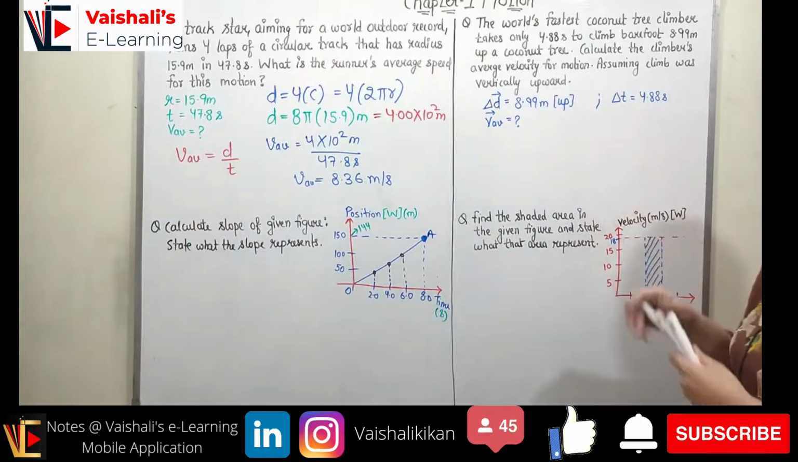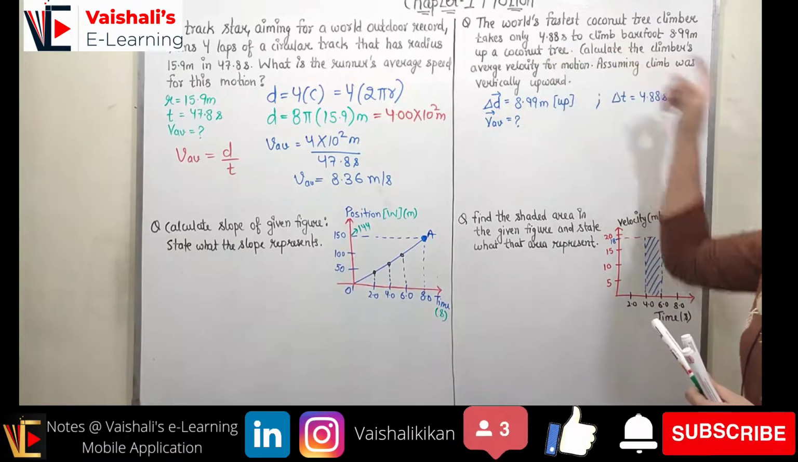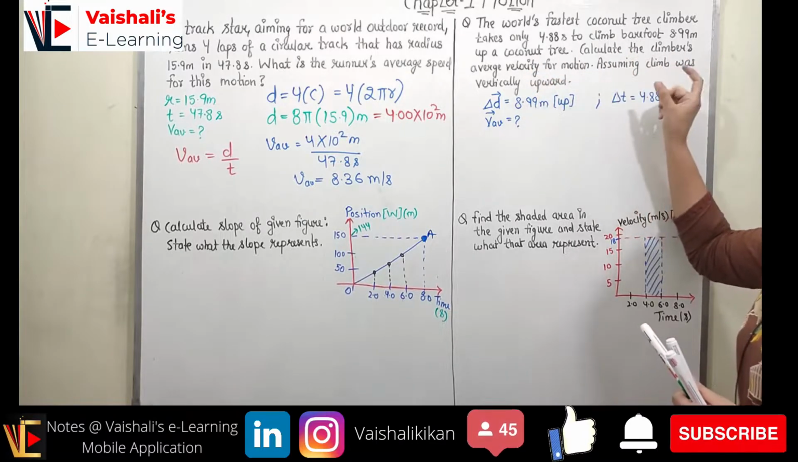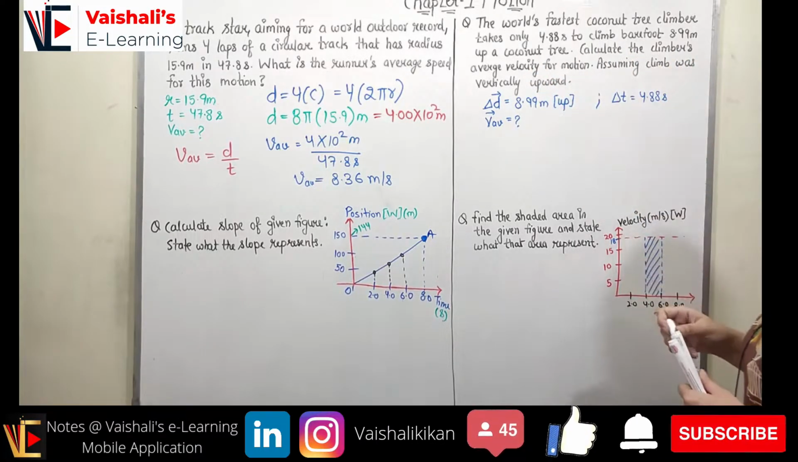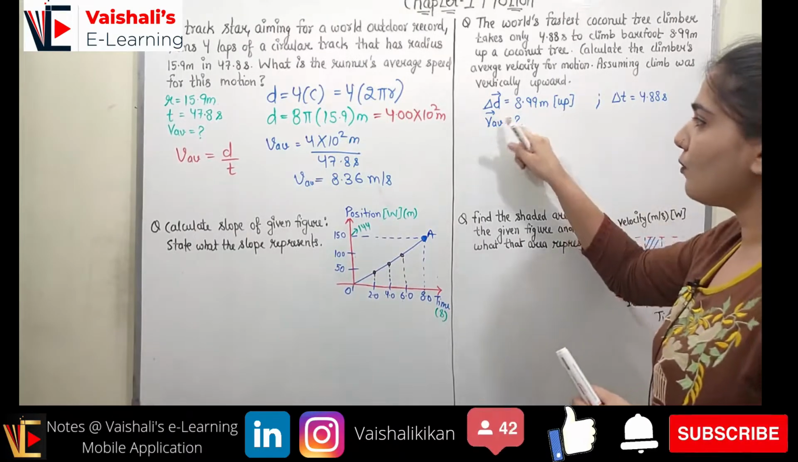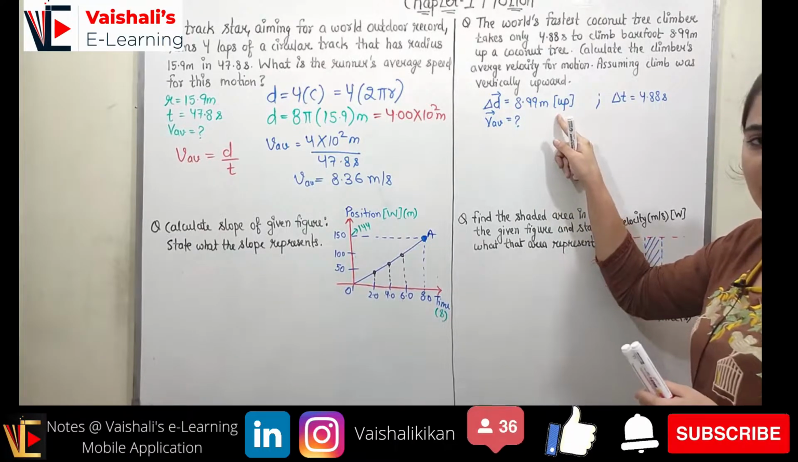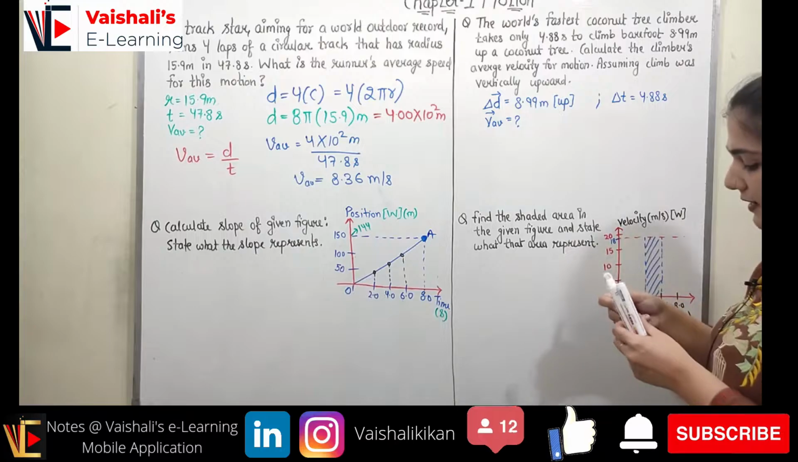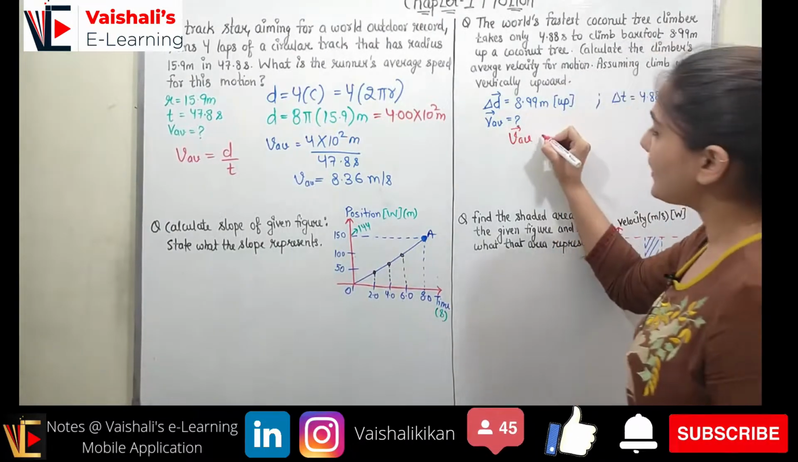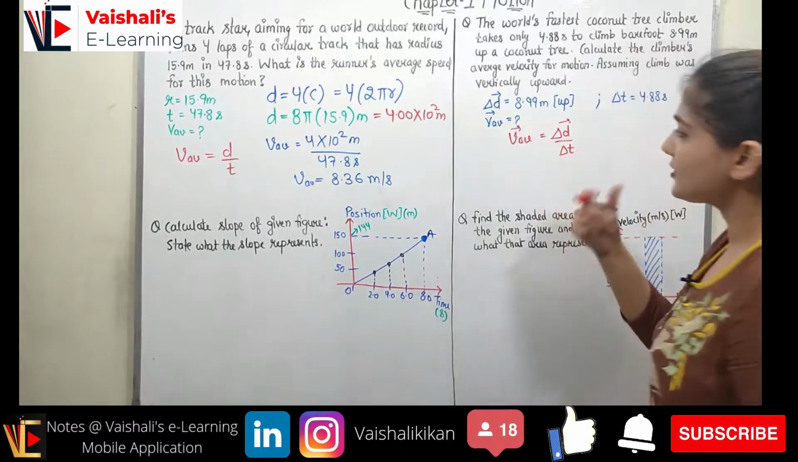Now coming to the next question, it states the world's fastest coconut tree climber takes only 4.88 seconds to climb barefoot 8.99 meter up a coconut tree. Calculate the climber's average velocity for this motion, assuming climb was vertically upward. So now we know what is the total displacement. Displacement is 8.99 meter in the upward direction. We know the total time taken as well, and now we know the formula for velocity. It is the displacement over time. So del D upon del T represents my displacement.